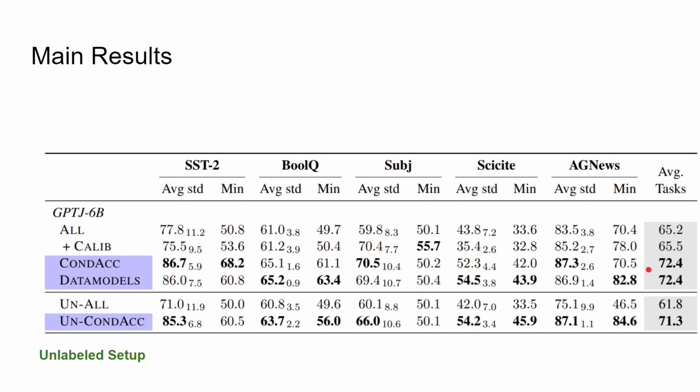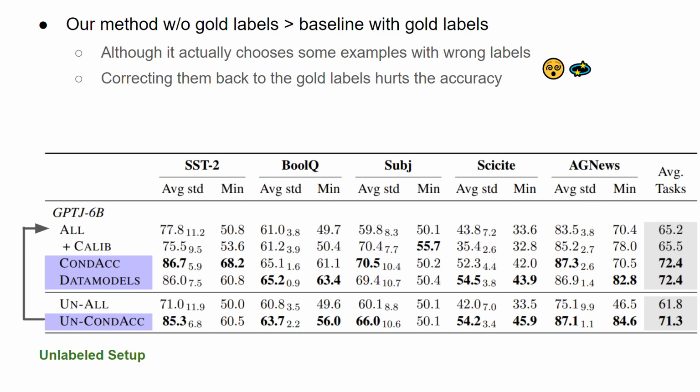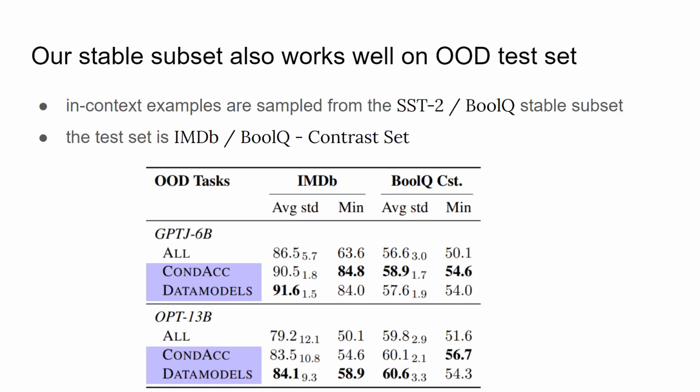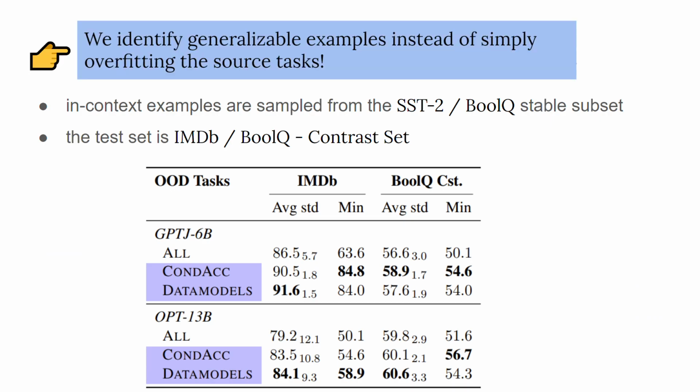These rows are the unlabeled setup. Here our method without gold labels even outperforms the baseline with gold labels. Overall, our results suggest that when provided with the curated training subsets, large language models are far less sensitive to the choice of in-context examples. We also show that our stable subsets work well on the out-of-distribution test set. This implies that our methods can identify generalizable stable examples, not just overfitting the source task.